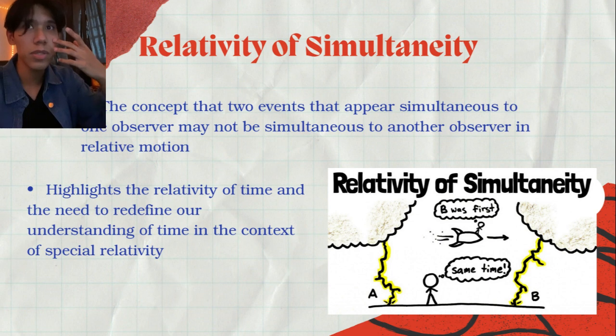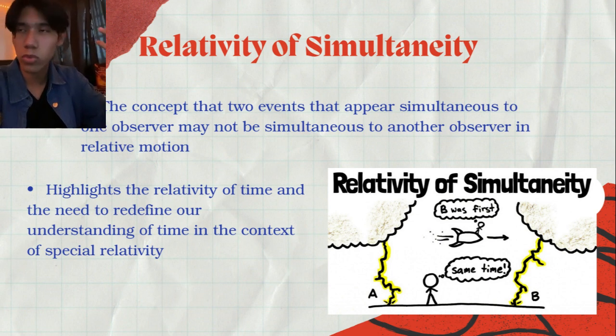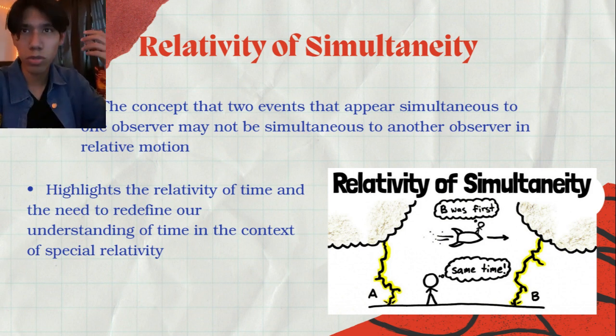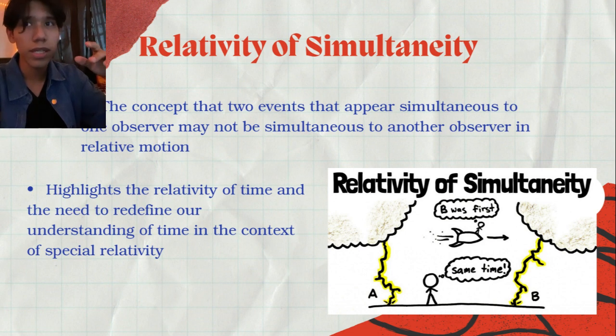The time interval between two events can be measured in any frame of reference, but the result may vary depending on the observer's motion. For example, the speed of light is a constant, because it doesn't depend on the observer's state. So this means that the time it takes for light to travel between two events is also constant.